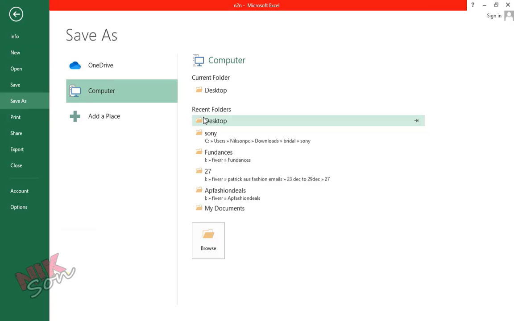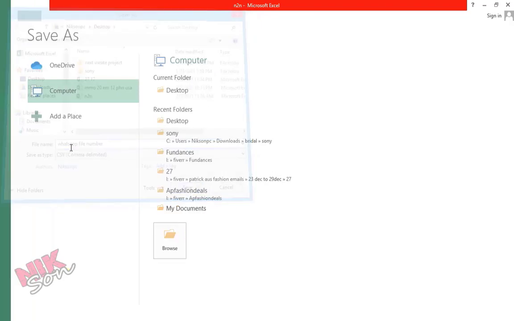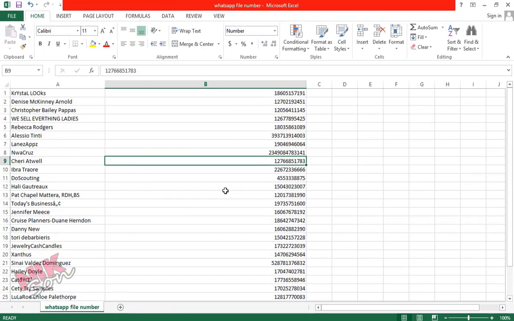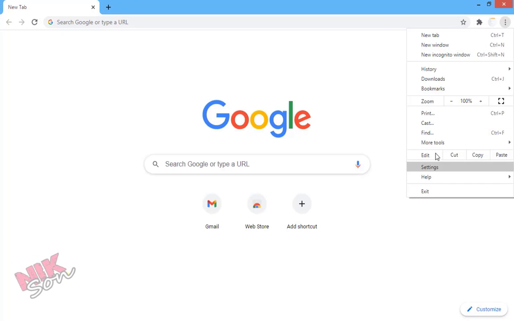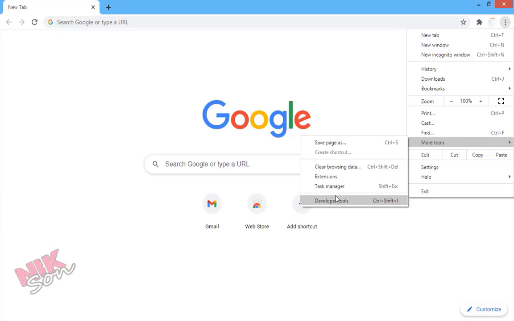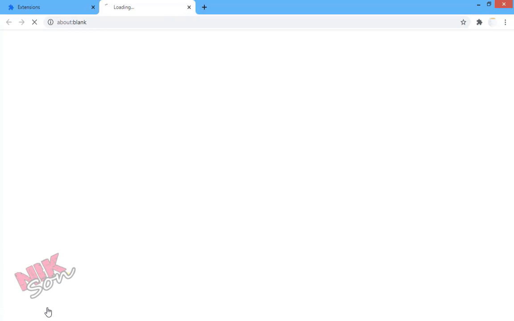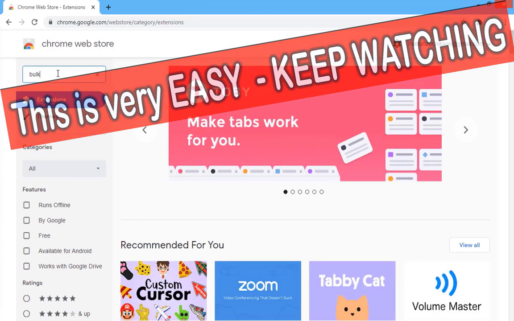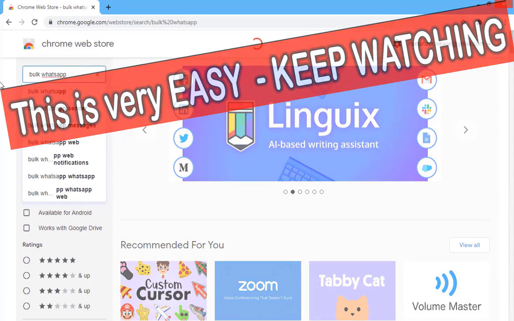You can save it anywhere you want, but make sure you save that file as CSV comma delimited. I'm naming it WhatsApp file number. Then save. Now come to your Google Chrome web browser and go to the web store. You can go directly from search and the Chrome store, or you can go to the menu, then extensions, and then the Chrome store.